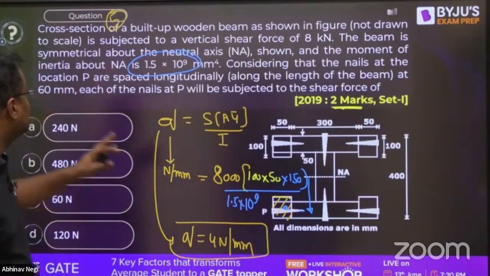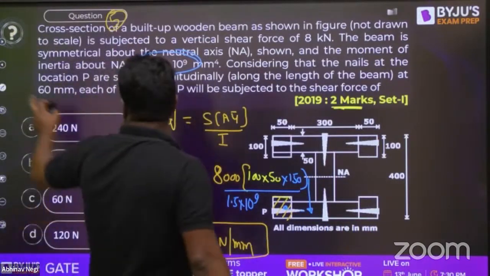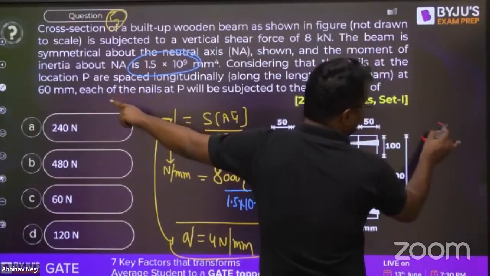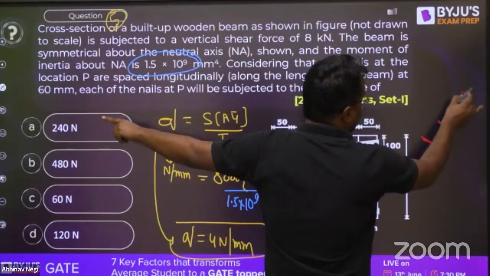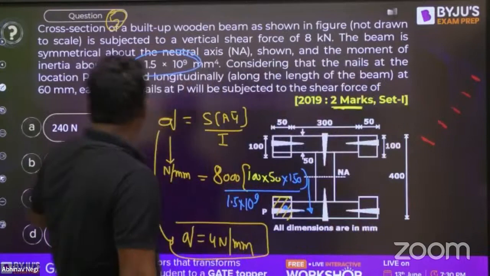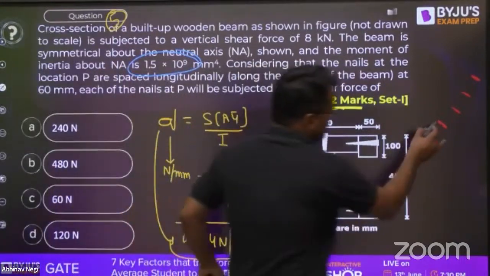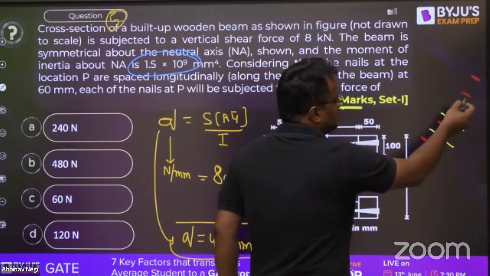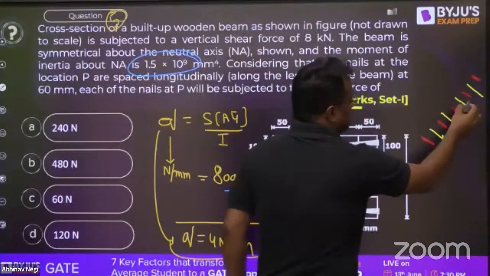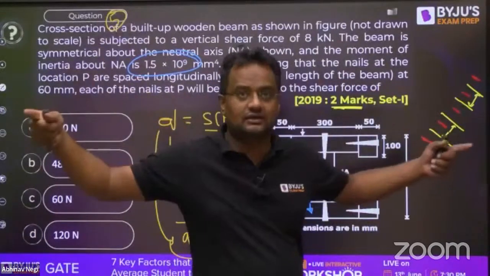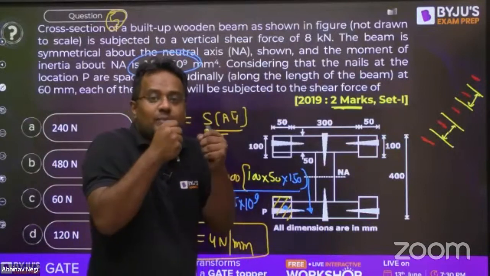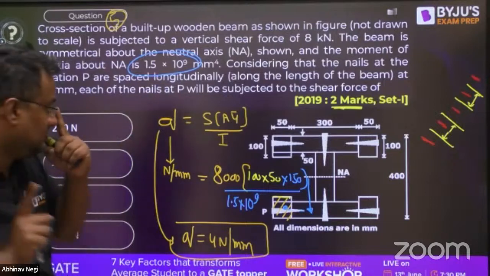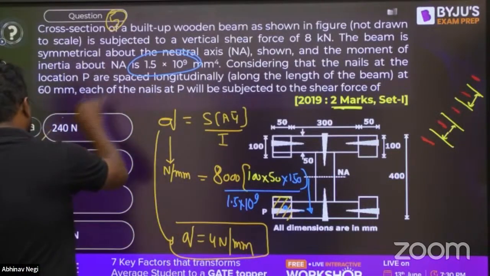Now, how much length is a nail covering? After every 60 mm there is a nail. So for one particular nail, it is covering 30 mm on the left and 30 mm on the right, and so do the other nails. How much is the area dominated by a nail? 60, 30 on the left, 30 on the right. So per mm it is 4, so in 60 mm it will be 240.